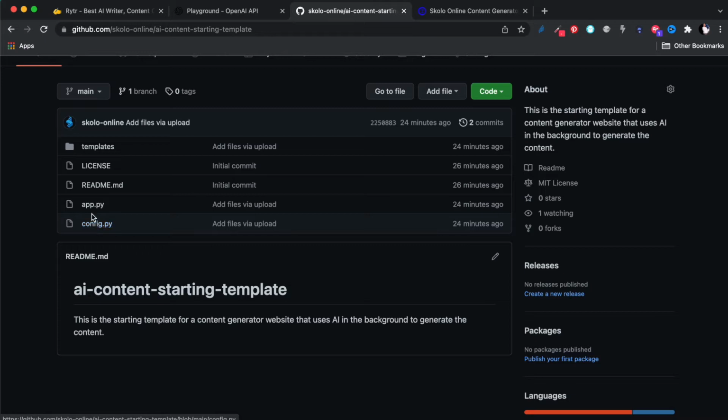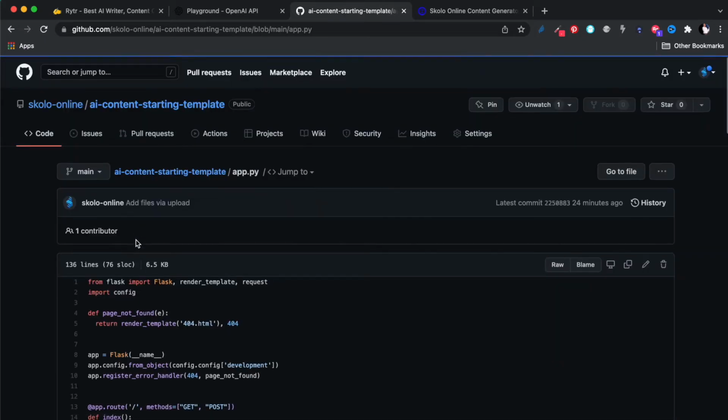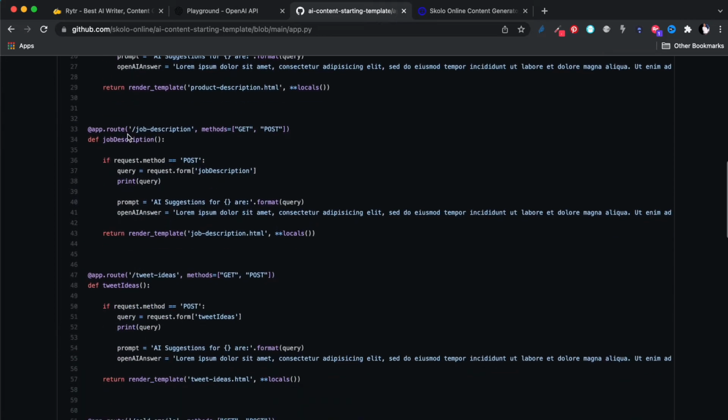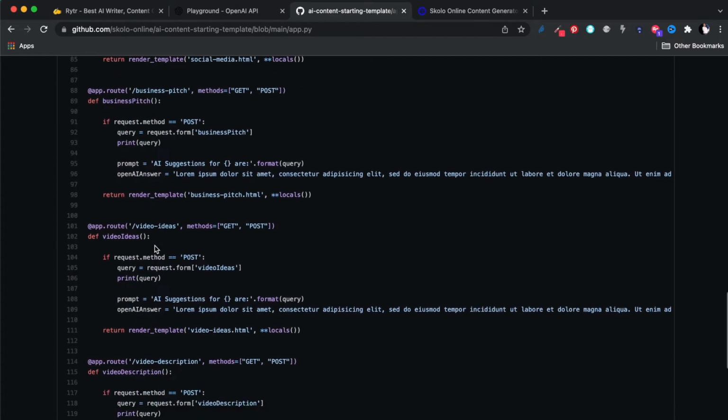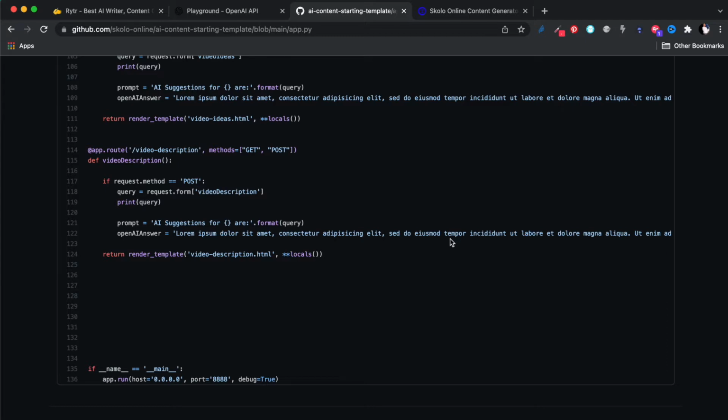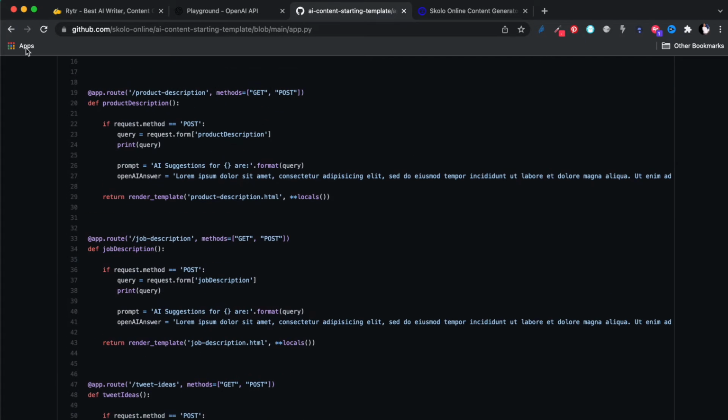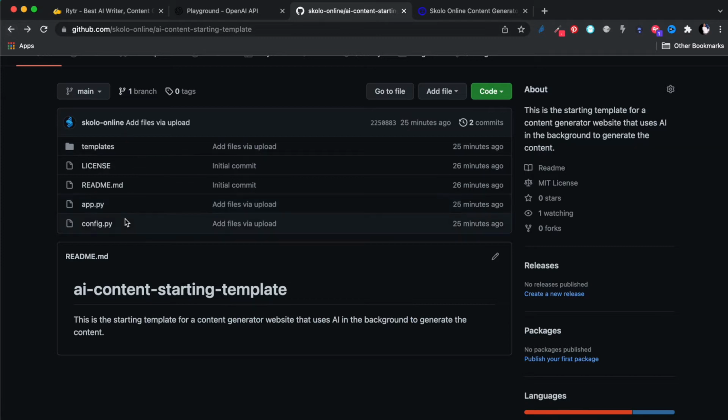This is the config file. This is the app.py file, for example, for the Flask application. You can see this file has all the routes that I've been showing you with all the dummy text. So currently when you post something, it just returns this dummy text. It doesn't do anything because I haven't wired the AI into it yet.